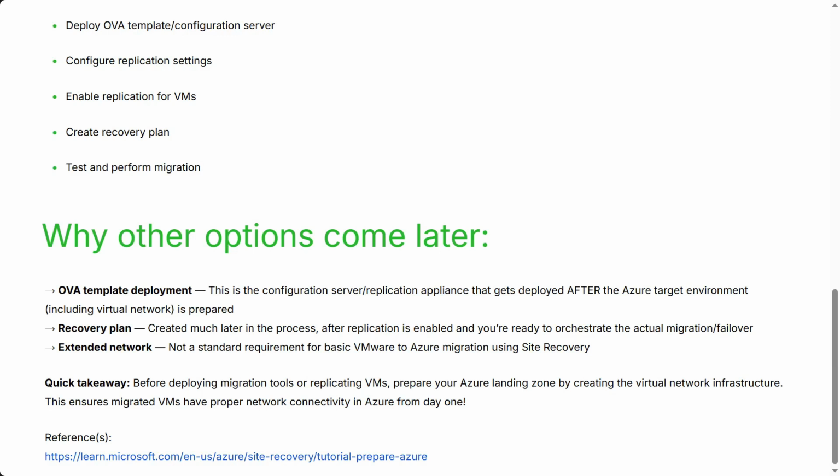Quick takeaway. Before deploying migration tools or replicating VMs, prepare your Azure landing zone by creating the virtual network infrastructure. This ensures migrated VMs have proper network connectivity in Azure from day one.